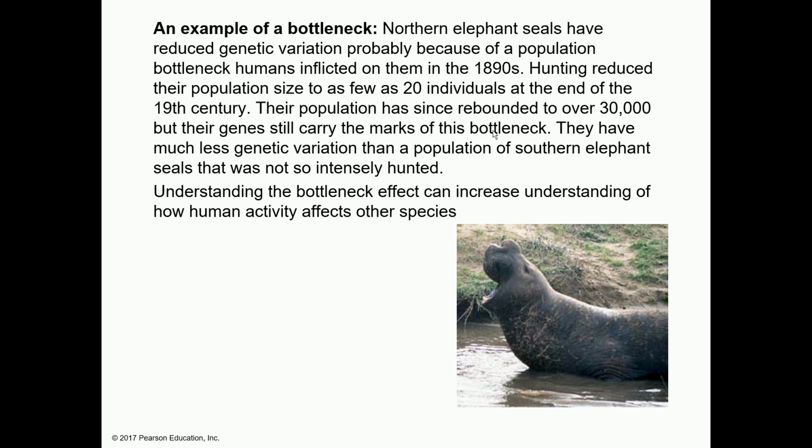Because all 30,000 organisms originated from only 20 organisms, they don't have much genetic variation. So they have much less genetic variation than a population of southern elephant seals.